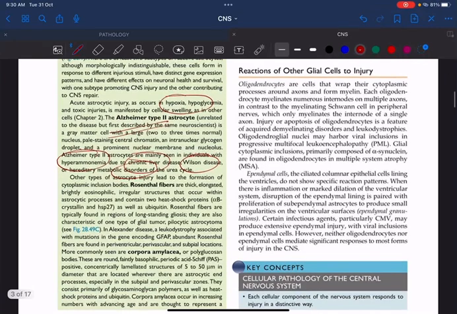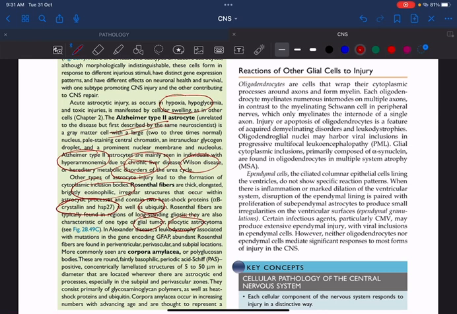Next is called Rosenthal fibers. This is very, very important because they are cytoplasmic, brightly eosinophilic, irregular structures made up of two heat shock proteins, which has been asked as a previous MCQ question. What is that? Crystallin, heat shock protein 27, as well as ubiquitin. These are the three components of Rosenthal fibers, mainly produced in case of long-standing gliosis. When gliosis occurs, whenever there is neuronal injury, in order to occupy the space, glial cells undergo proliferation, as in glial tumors and pilocytic astrocytoma.